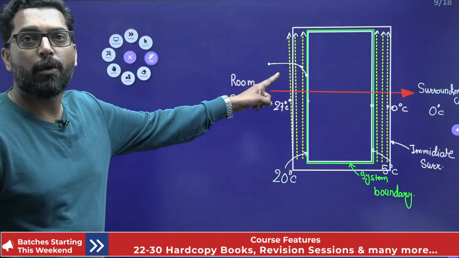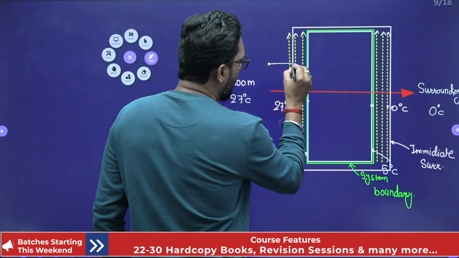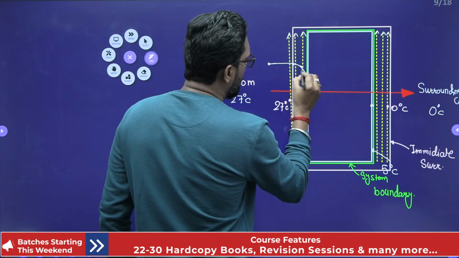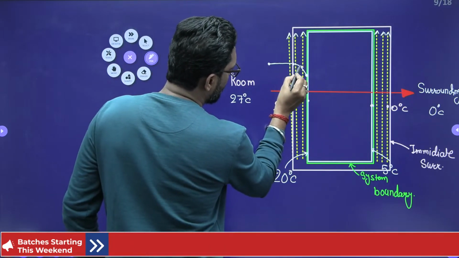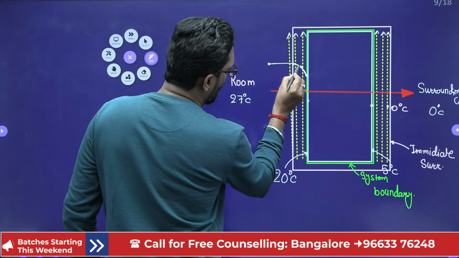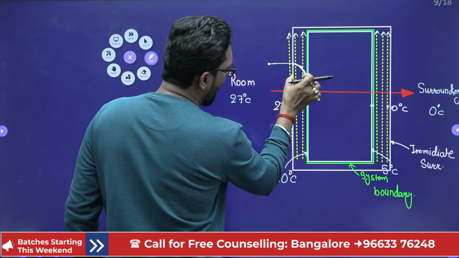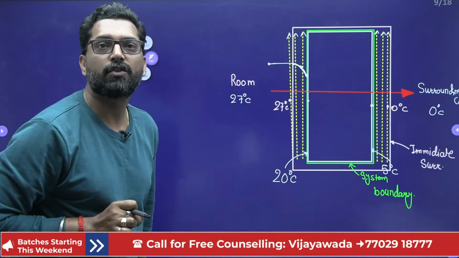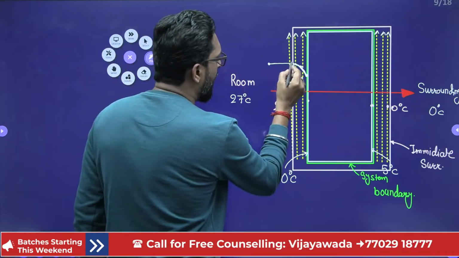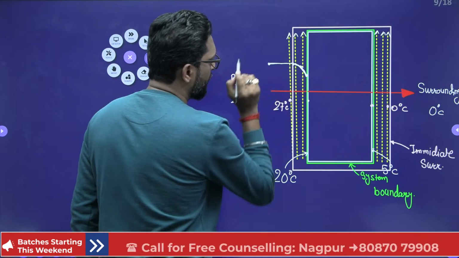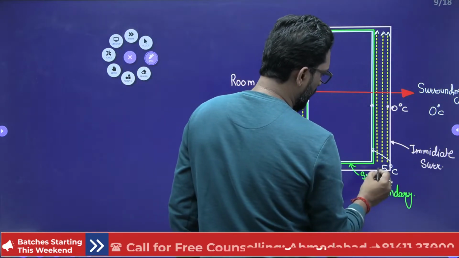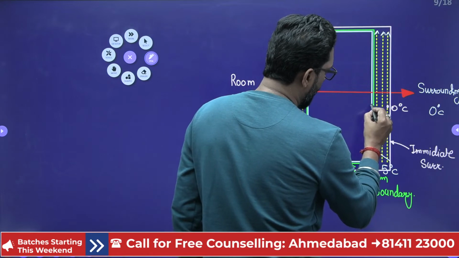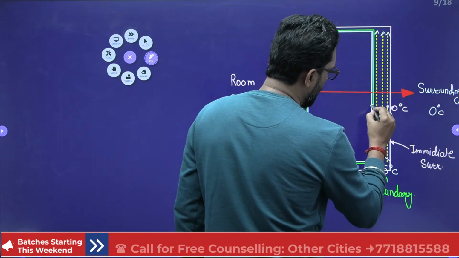This is the temperature profile. Up to this point is where the temperature will change, within that layer which is your immediate surrounding. Apart from that, the temperature never changes. Now, in this case, if this is 20 degree and this is 5 degree, the drop will be 5 degree, so it will drop like that.